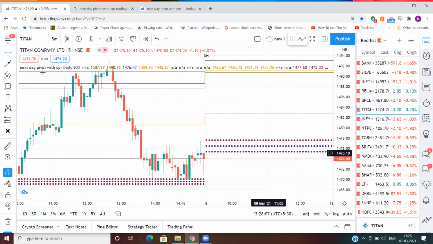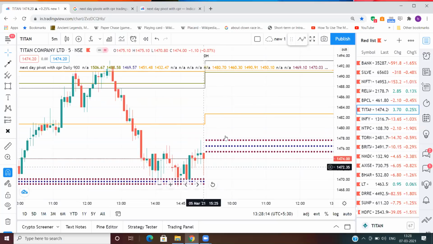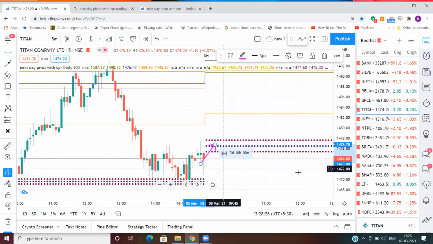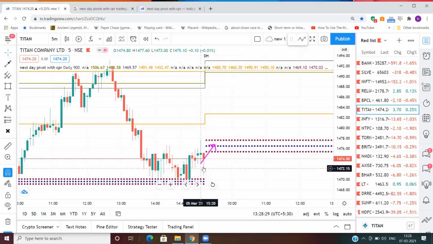This is the stock of Titan. This is a higher value CPR, right? So this means this stock is bullish. The first step is saying it is a bullish stock. But if you see it carefully now, the candle has closed below the CPR, right?